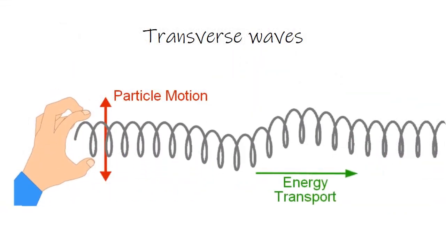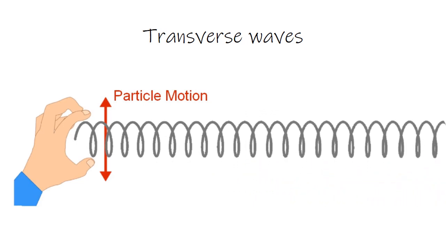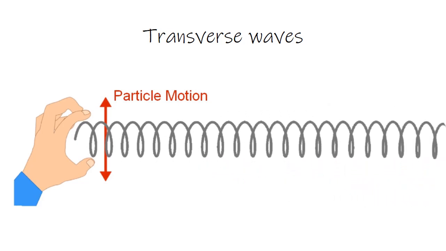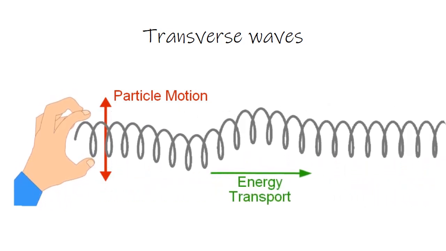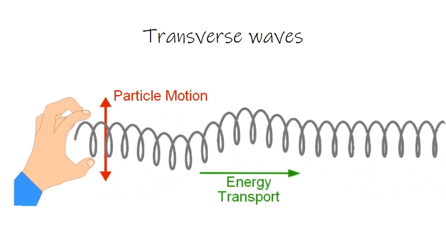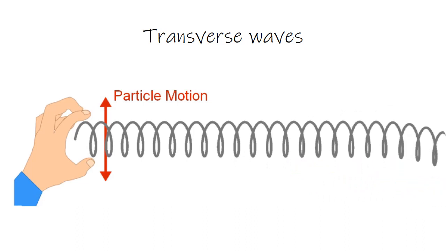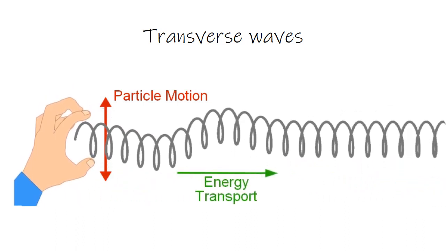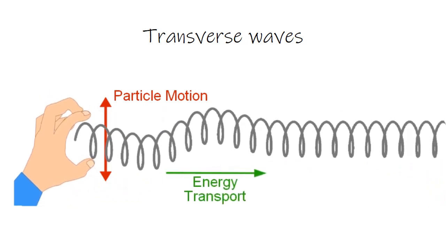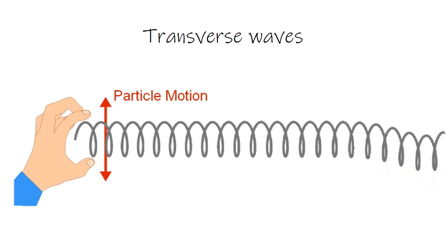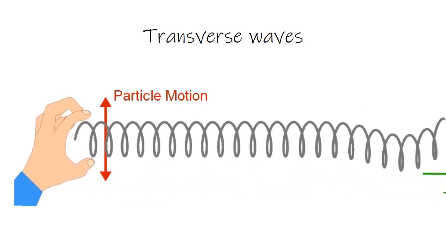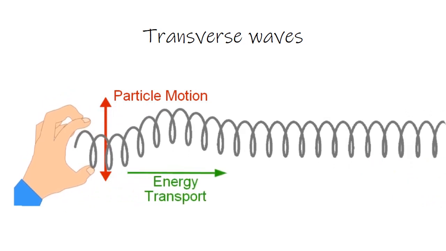Okay, transverse wave. By using a slinky, we are able to produce both longitudinal waves and transverse waves. In a transverse wave, the particle displacement is perpendicular to the direction of wave propagation. That means here the particle motion is up and down, but the energy transport is in the perpendicular direction.